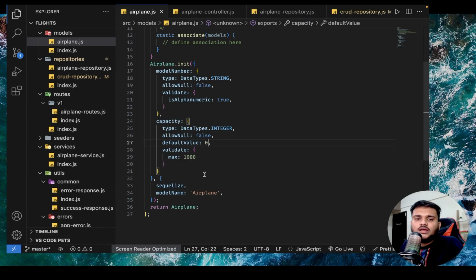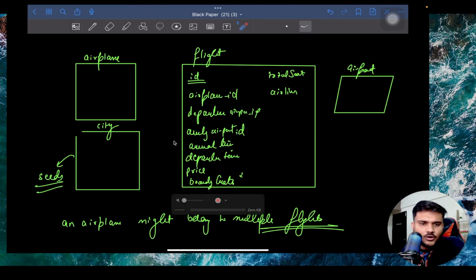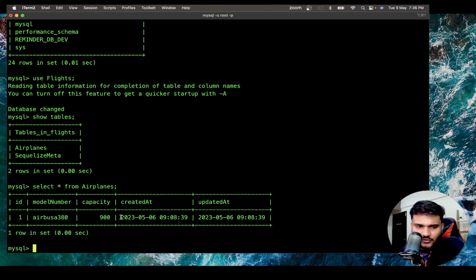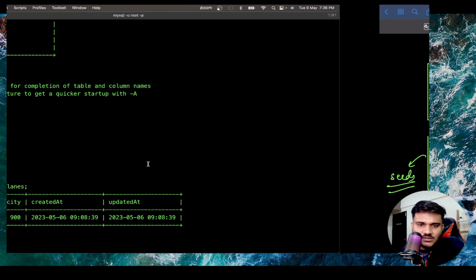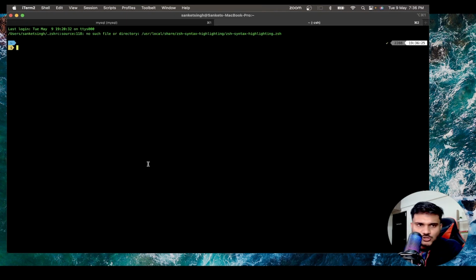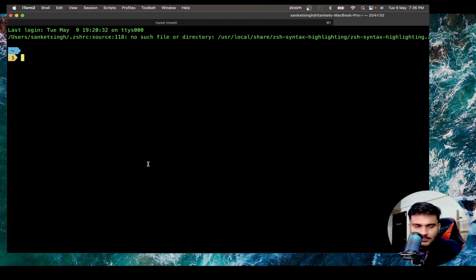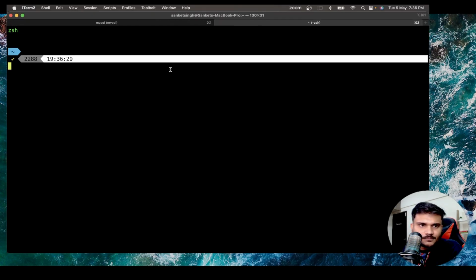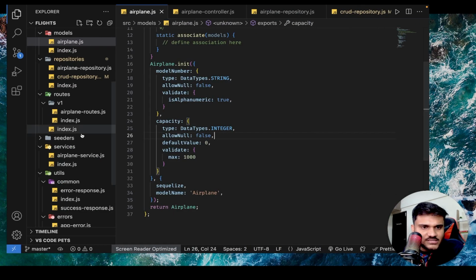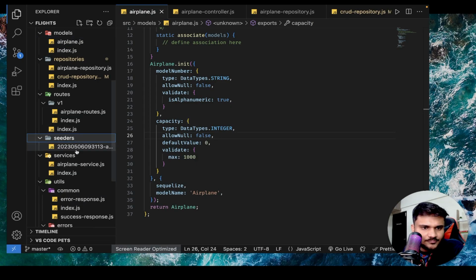If you will require any update, we will do it. You can see capacity validations and everything is there. So this looks good. Okay, we don't have much data here. So maybe we would like to add some data. So let's do one thing. We have our seeds prepared, I believe.